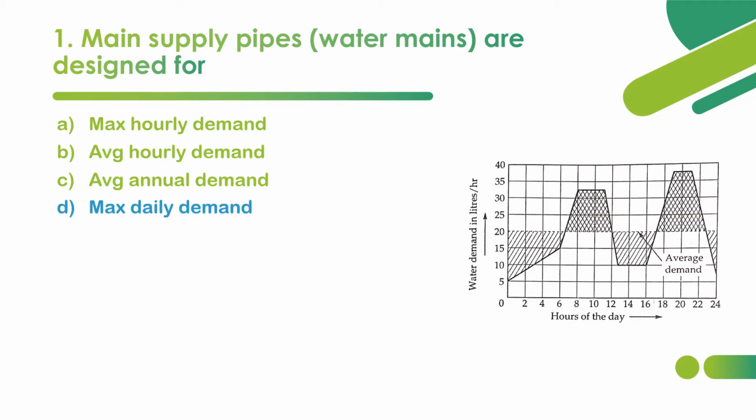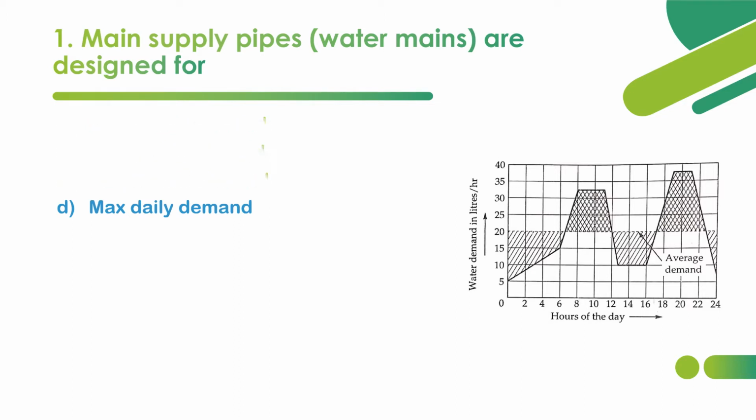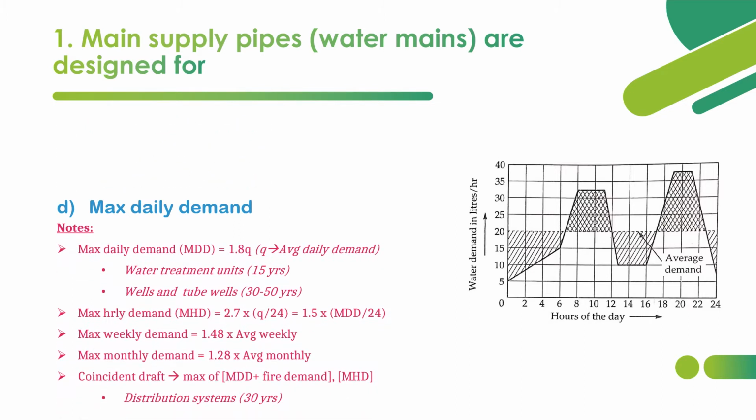So the correct answer is option D, MDD, maximum daily demand, which is used to design main supply pipes or water mains. Now let's see some more important points and their uses. Maximum daily demand is 1.8 times the average daily demand, and it is used to calculate or design water treatment units, wells and tube wells.